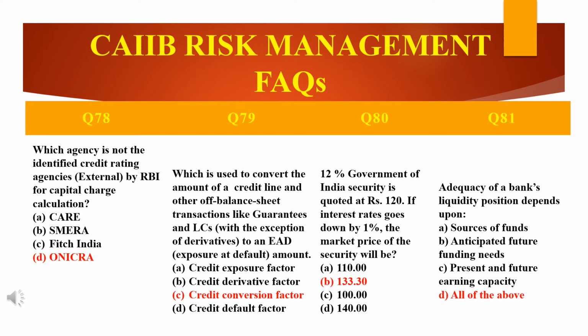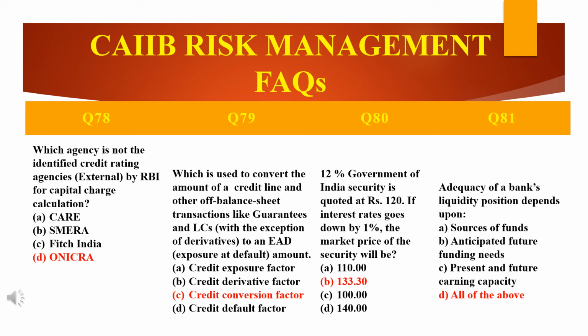Current yield is equal to the coupon rate divided by current market price into 100, as we need to see in terms of percentage.